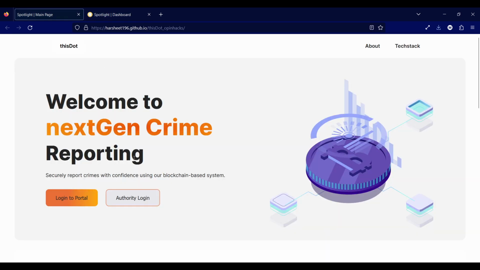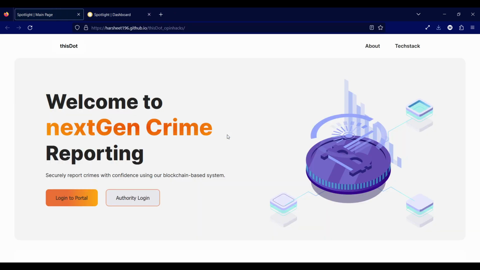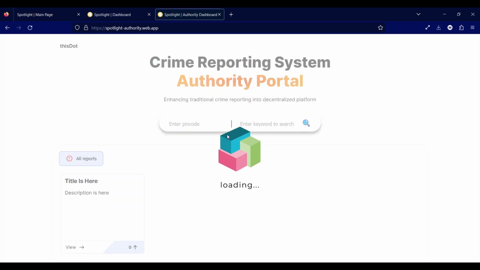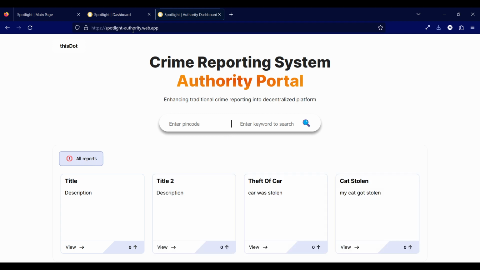So let's see how the authority portal looks. For the authority portal, we have made a login. This login is based on Auth0. Once the user logs into this, only then can they move to the authority dashboard. Let's see how the authority dashboard looks. Our authority dashboard is also hosted, and again as you can see this is hosted on Firebase, whereas our main app is simply hosted on GitHub Pages.